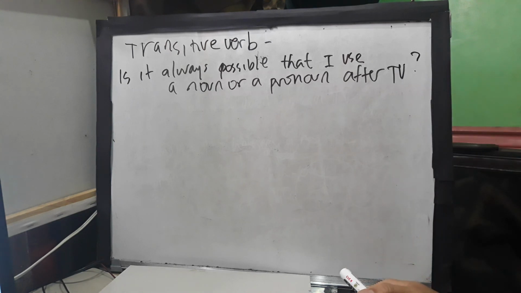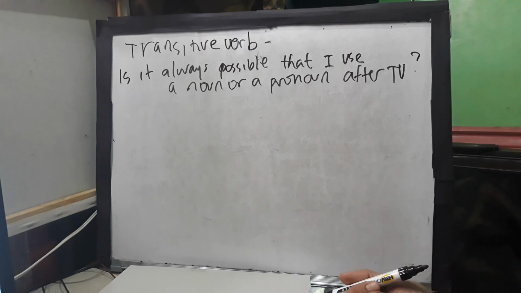Then the answer to this question, guys, is no. It doesn't always mean that a transitive verb is always followed by a noun. It's up to you how you construct or what meaning you want to emphasize in your sentence.